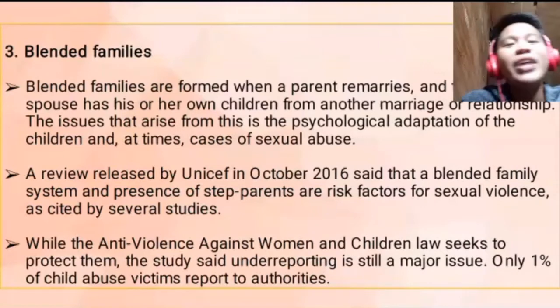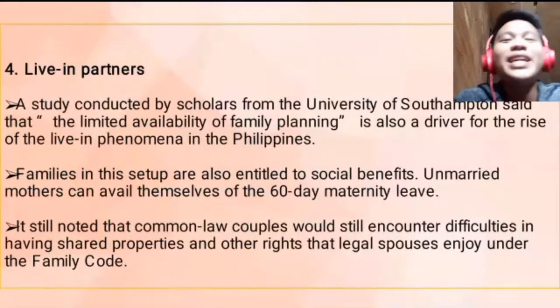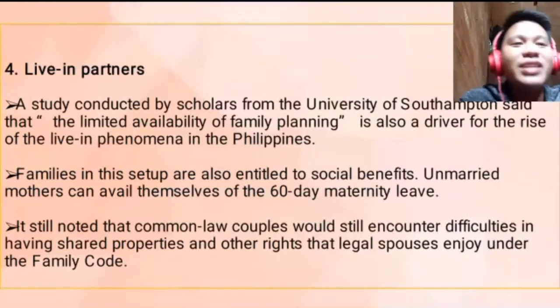While the Anti-Violence Against Women and Children law seeks to protect them, underreporting is still a major issue. Only 1% of child abuse victims report to authorities. This is due to coercion and fear that is being developed in the process of the sexual and physical or verbal abuse. Live-in partners.